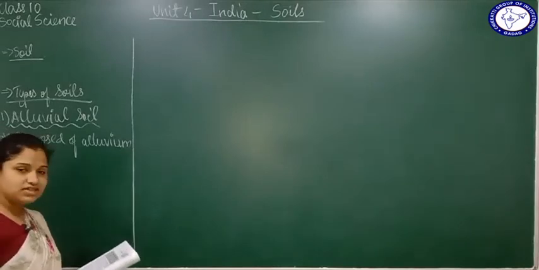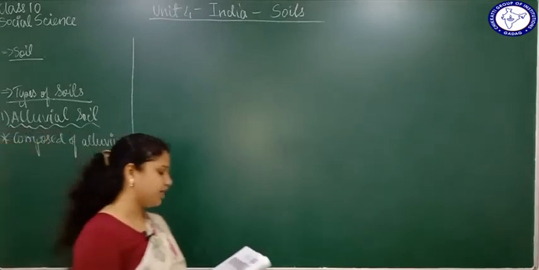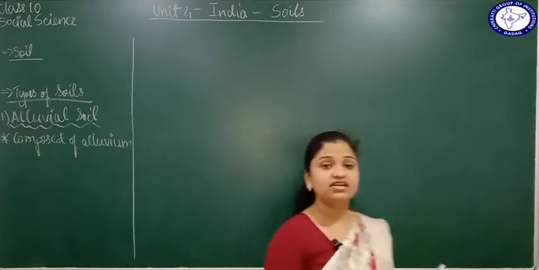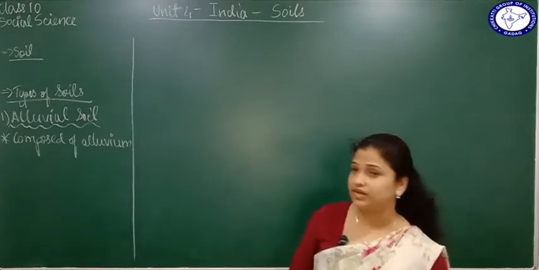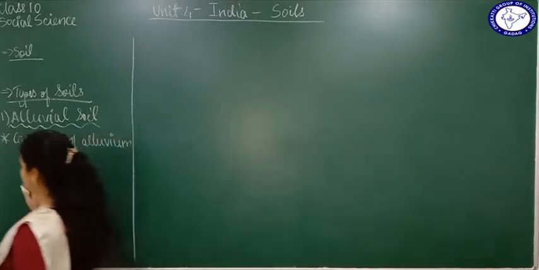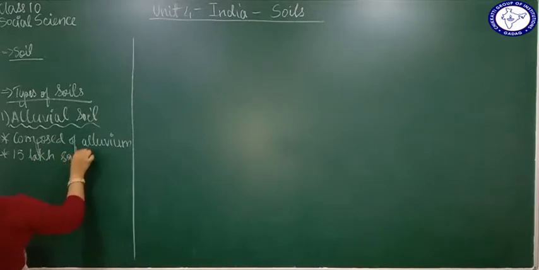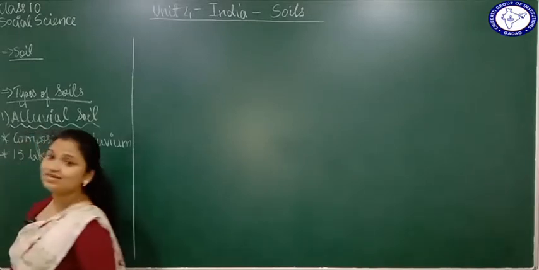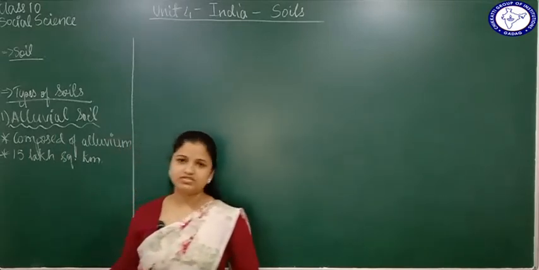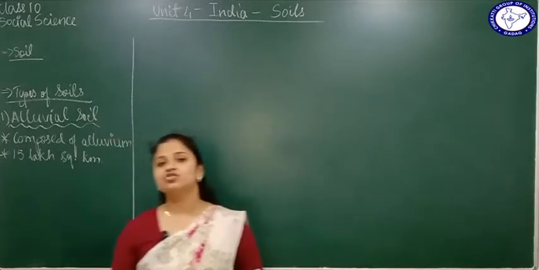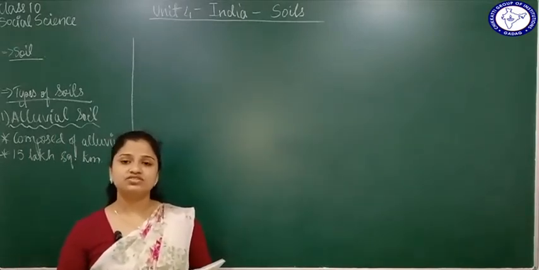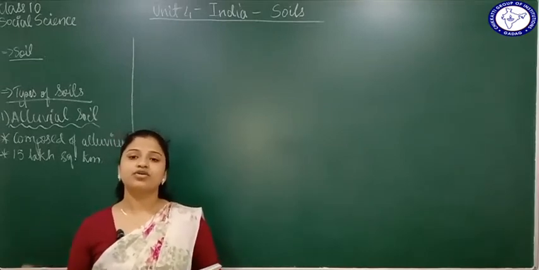Also, in total in India, 15 lakh square kilometers of land is covered by alluvial soil. How much? 15 lakh square kilometers of land is covered by alluvial soil, and this tells us how important alluvial soil is to India.